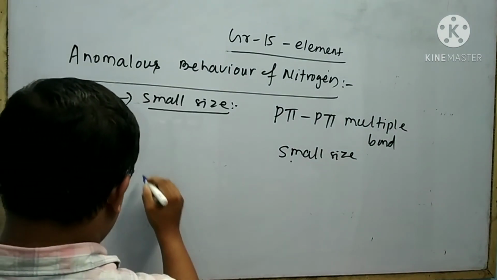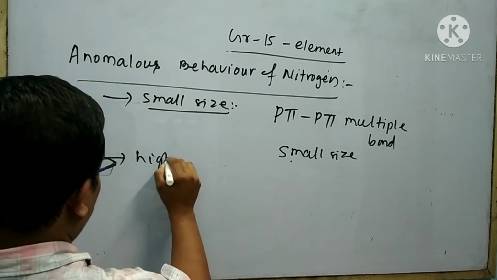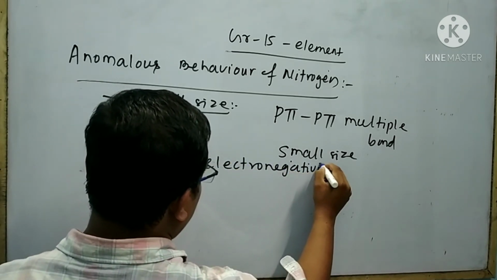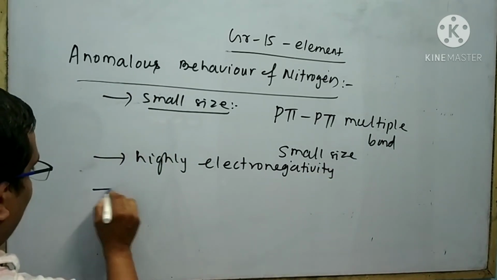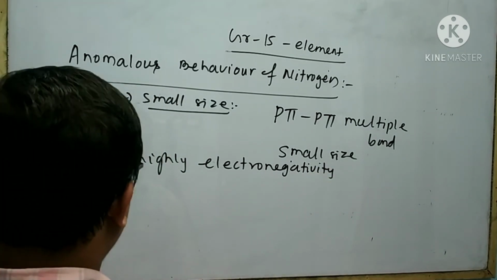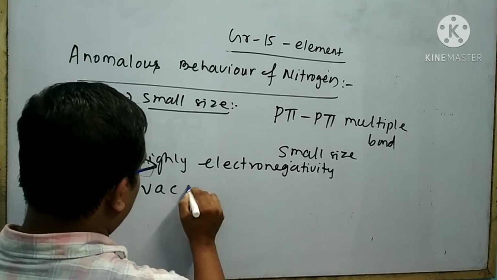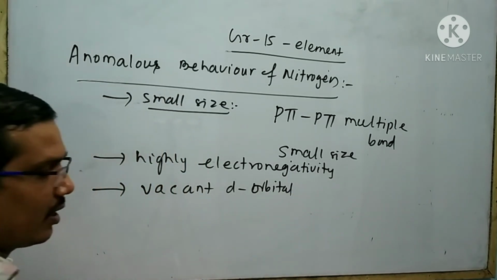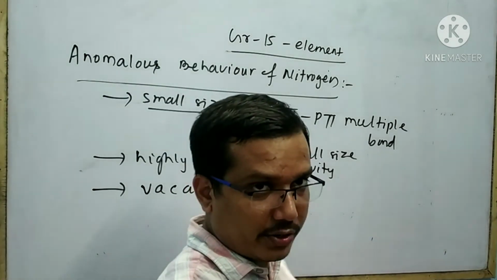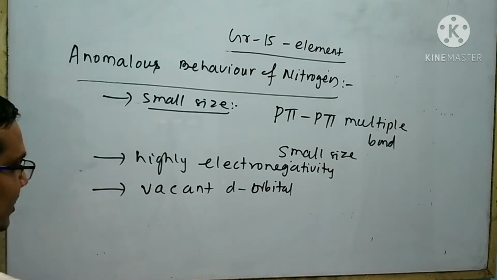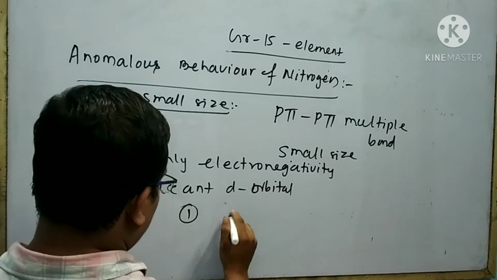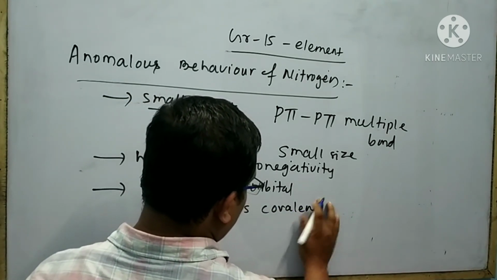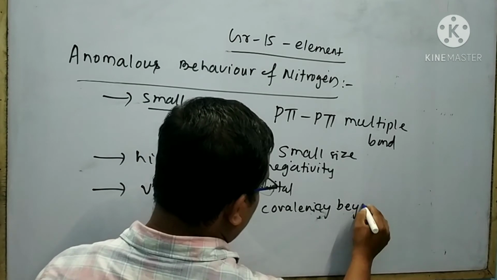Second cause is nitrogen is highly electronegative. Third cause, nitrogen does not have vacant d orbital. Due to absence of vacant d orbital in the valency shell, nitrogen restricts its covalency beyond 4.